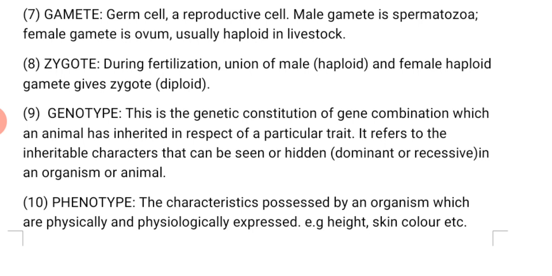Let's now go to number 10. That's phenotype. The characteristics possessed by an organism which are physically and physiologically expressed, for example height, skin color, etc. Do you get it now? I say phenotype. These are the characters that can be seen in somebody.